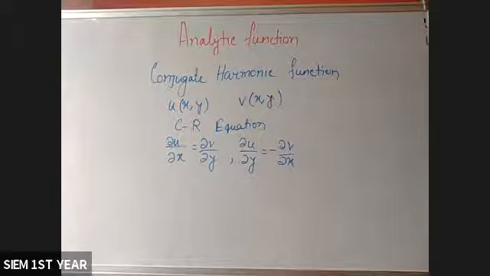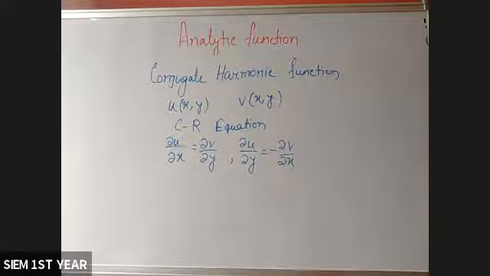So mainly these are the three concepts you have to know from this topic. First one is Laplace equation. You have to remember the form of the Laplace equation. Next, harmonic function means if any function satisfies the Laplace equation, it will be called harmonic function. And next, conjugate harmonic function.